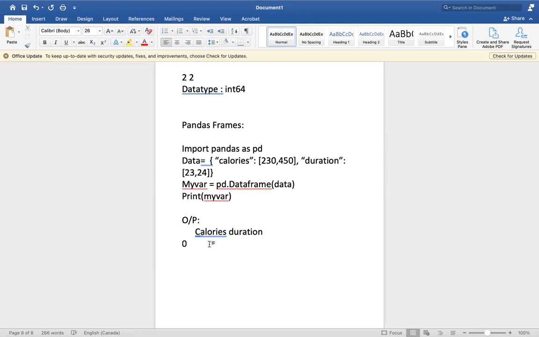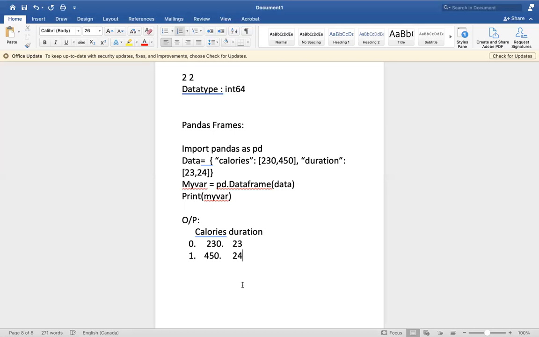But before that, we will get serial number 0. So in serial number 0, what you will get? How many calories? 230. Those 230 calories are burnt in how many minutes? 23 minutes. And then the serial number is 1. Under the serial number 1, how many calories are burnt? 450. Those 450 calories are burnt in how many minutes? 24 minutes. So this is the output we'll get. So this is the major concept of pandas frames.